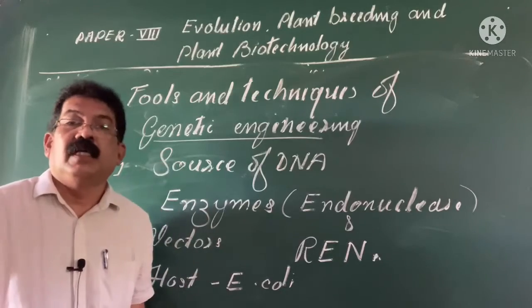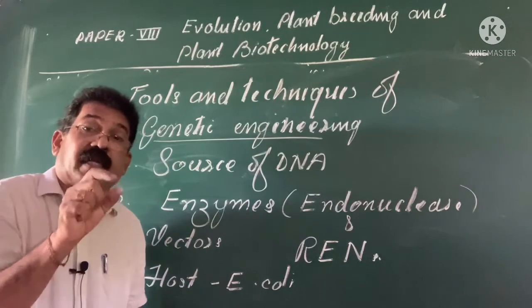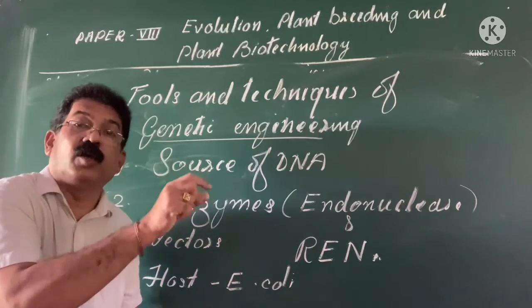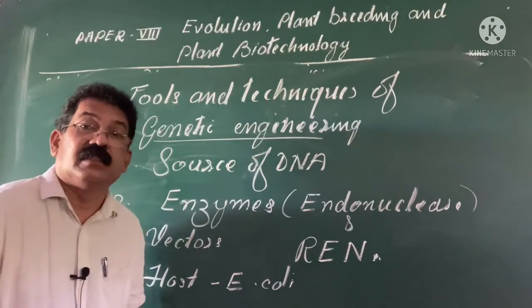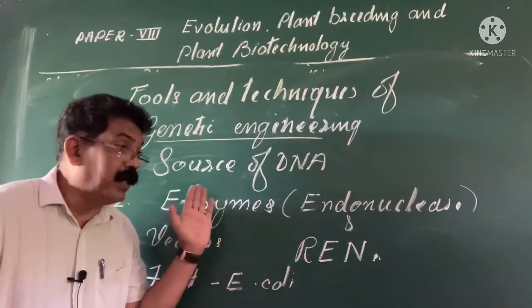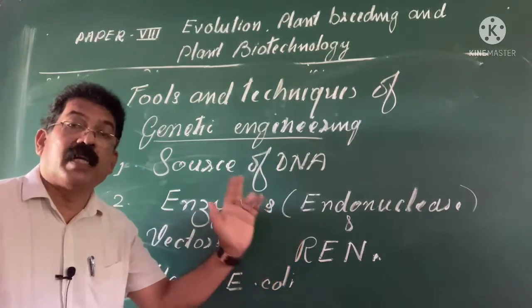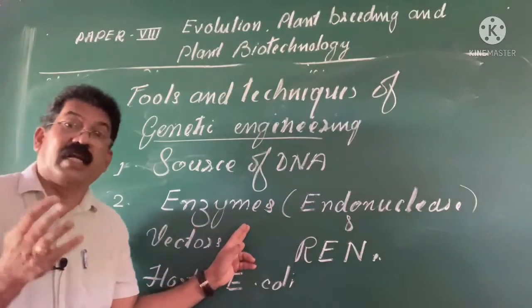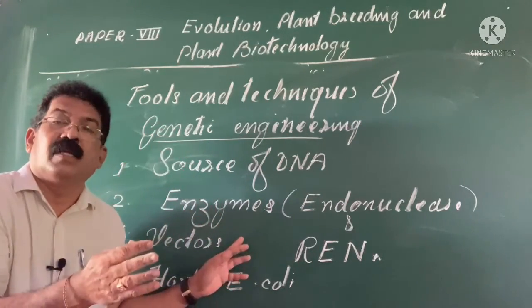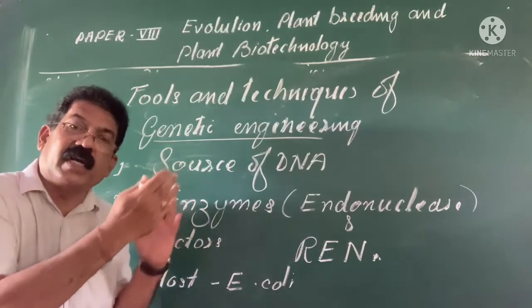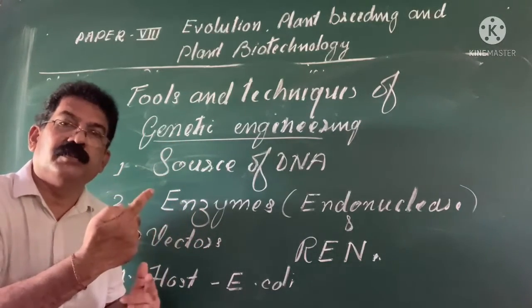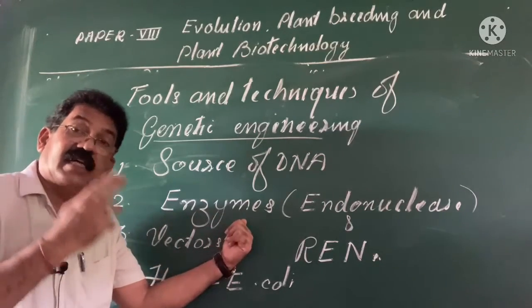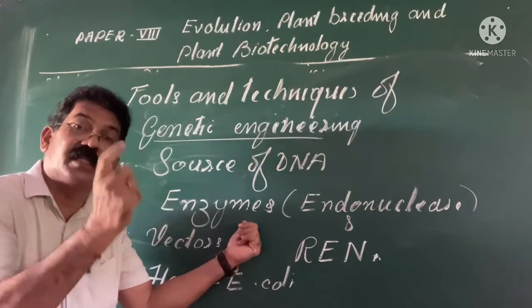Now, this chromosome of interest, having a desired character, must be introduced into a plant of interest. How can it be done? It should be cut at a specific site by enzymes. Next class I will make it clear diagrammatically. We have isolated a gene of interest, that is a chromosome. With the help of a specific enzyme, it is cut at a specific site and it is ready.